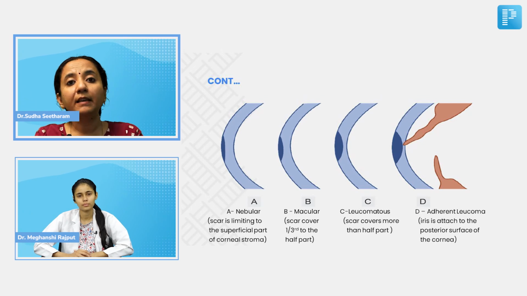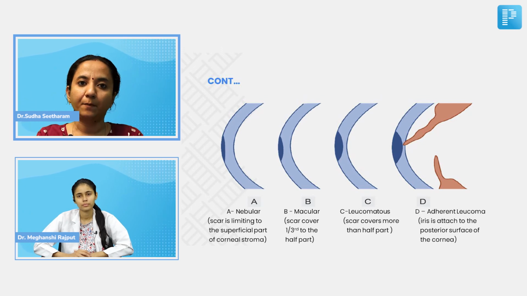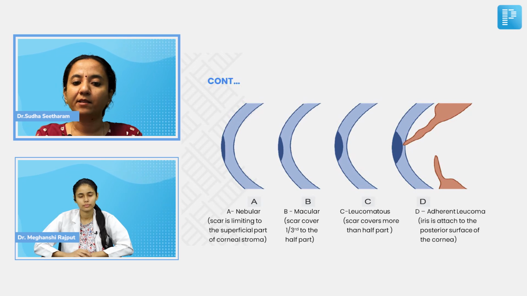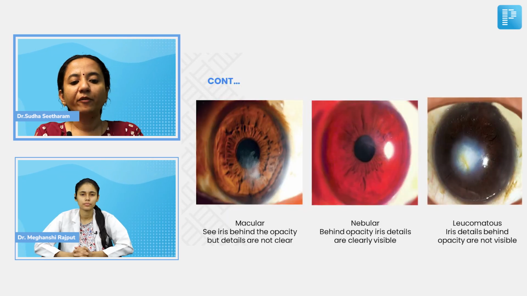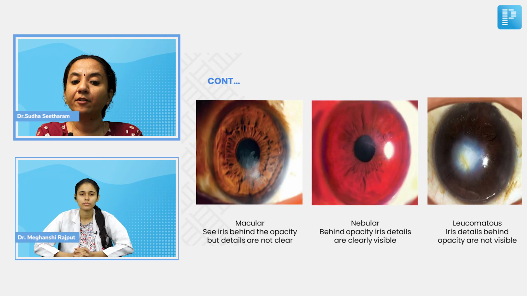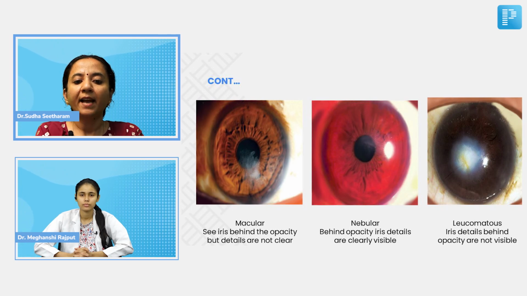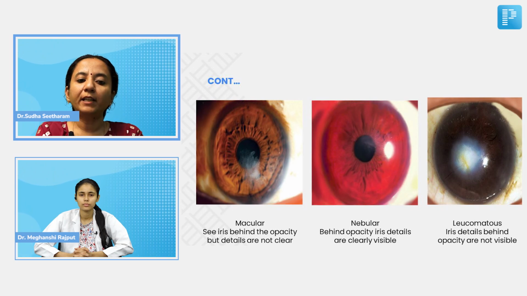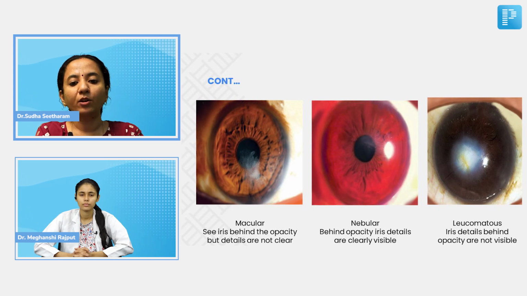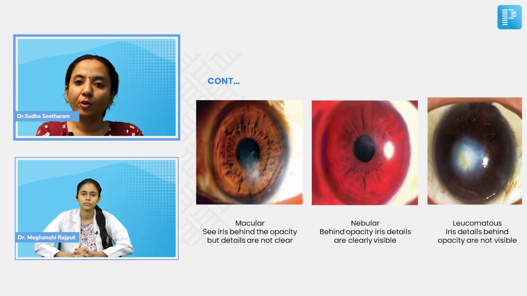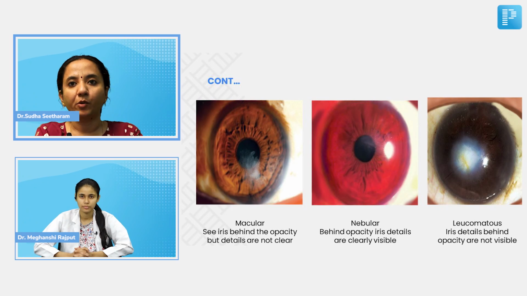Now, how do we clinically understand the different types and classify them as different types of opacities? If you look at the picture at the center, you will see a very faint opacity, which is a nebular opacity. The opacity on the left is macular, and the one on the right, which is very similar to the case that we have now, is a leucomatous opacity.